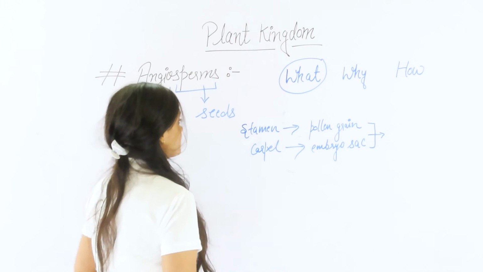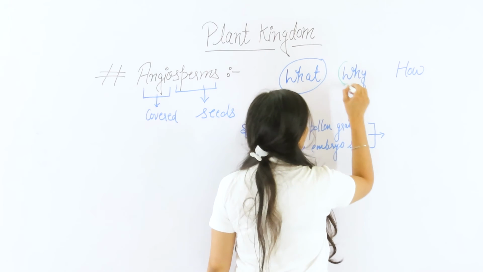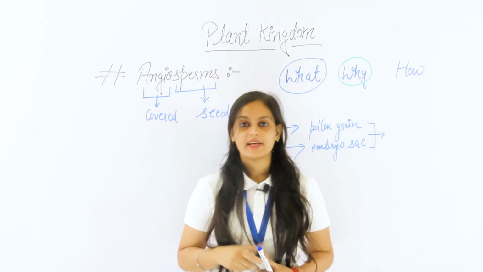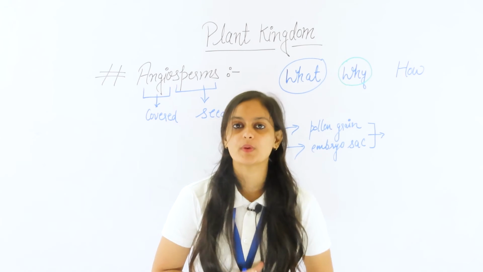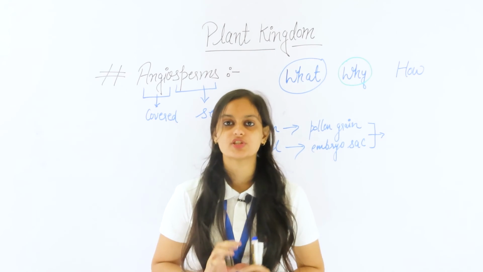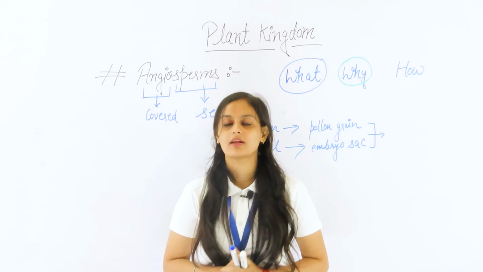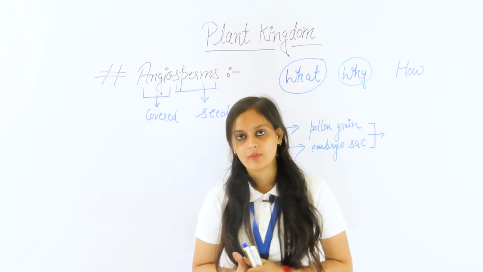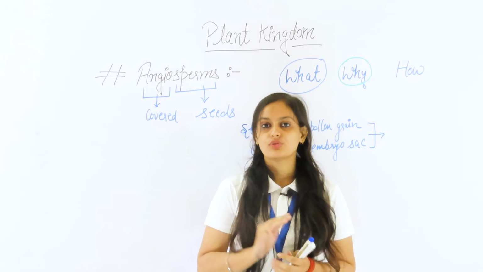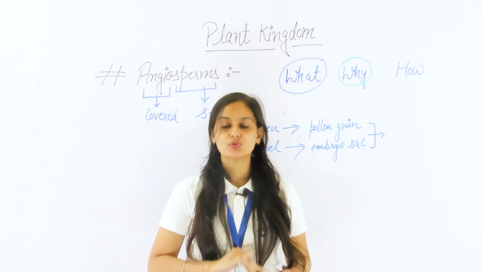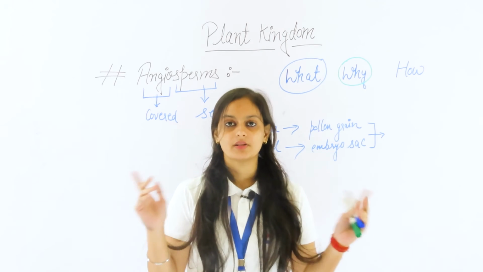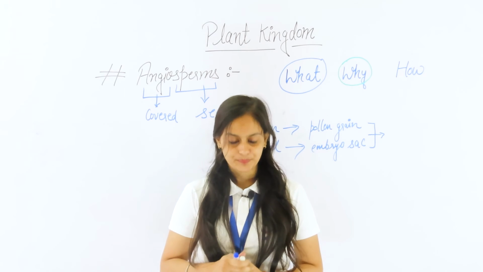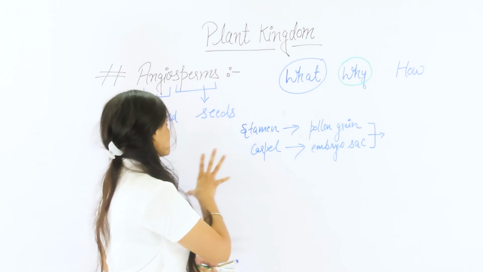And the next thing is why we are discussing this, why it is important to study this topic, angiosperm. As we learned, the angiosperms are the plants having ovules which are enclosed inside the ovary. Now we are able to distinguish between the flowering plants and the non-flowering plants. It means now we are able to differentiate the class of the angiosperm from other classes like the gymnosperms, algae, bryophytes.